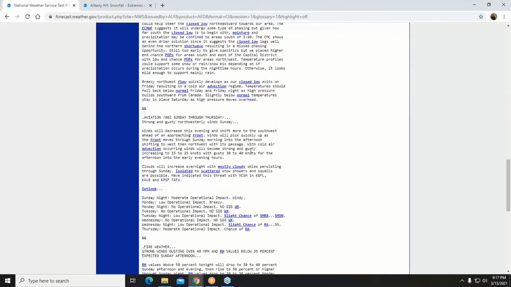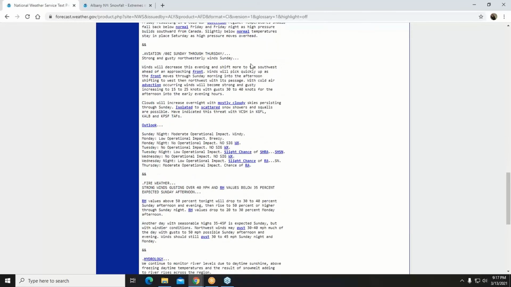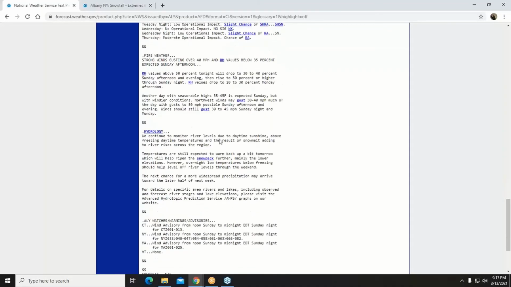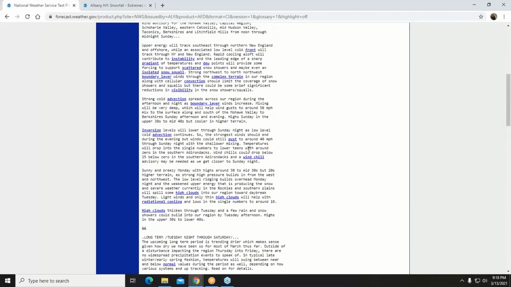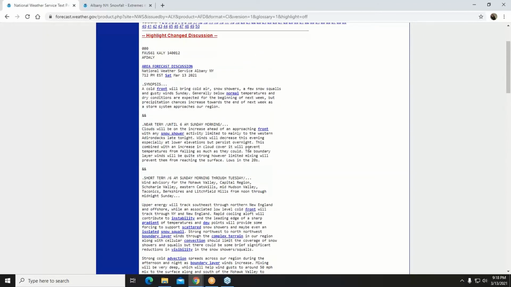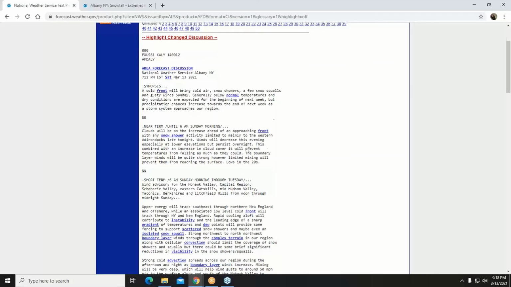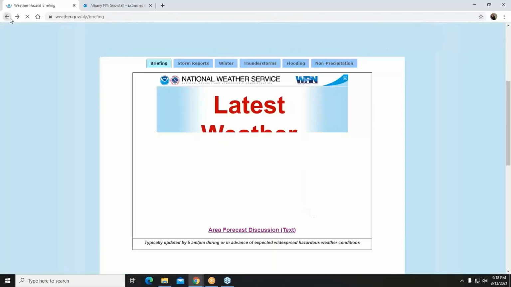And then in addition to those sections, we have aviation. We have a discussion for our aviation partners, and then we have our fire weather discussion and hydrology if we're expecting any flooding. So all of that is available for you. If you want more information, you want to really get into the mind of the meteorologists who prepared your forecast and know what they're thinking, this is a great product for you to visit.